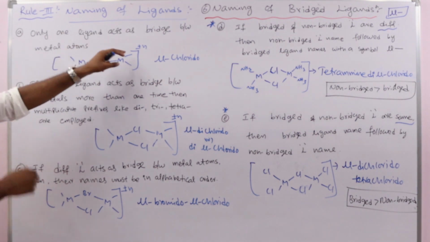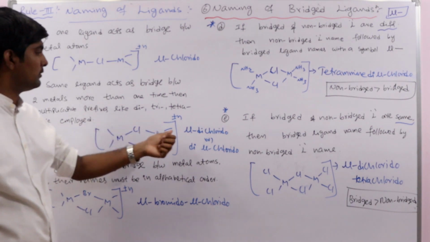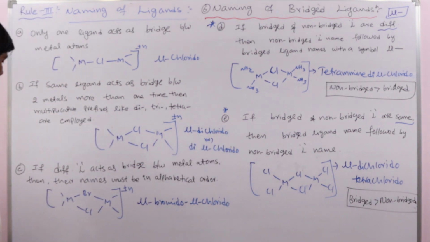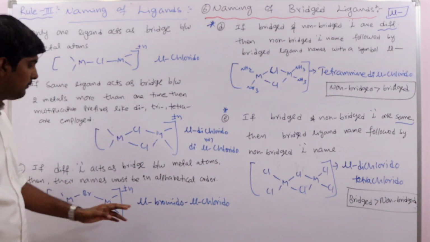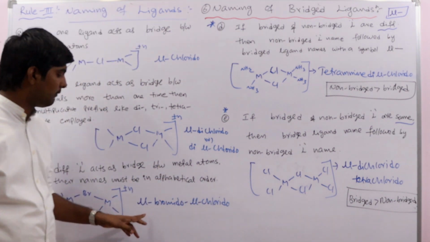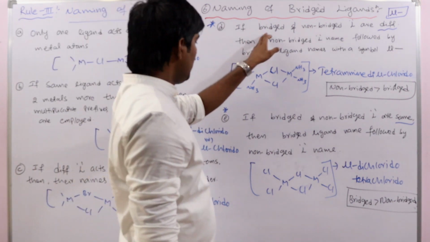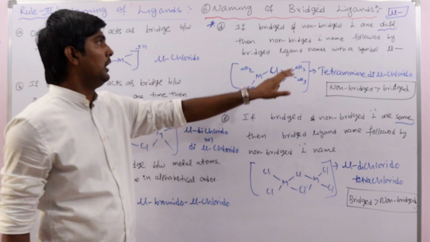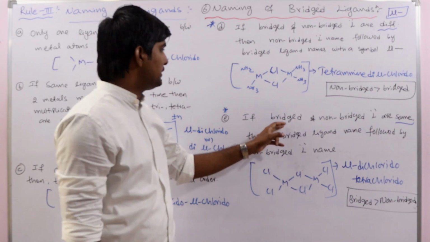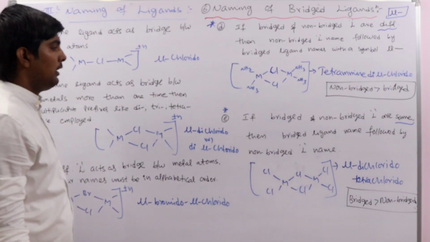Okay, if only one ligand, we use the symbol mu. If the same ligand repeats more than one time, we use di, tri. Either way you can write, both are correct. And if different ligands are bridging, then we have to write their names in alphabetical order, and for every ligand we should use the prefix symbol mu. Okay, and these two are the special cases. Bridged and non-bridged are different, non-bridged first, bridged second. Bridged and non-bridged are same, then bridged first and then non-bridged ligand.